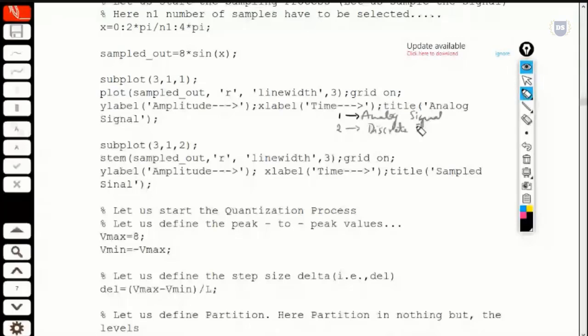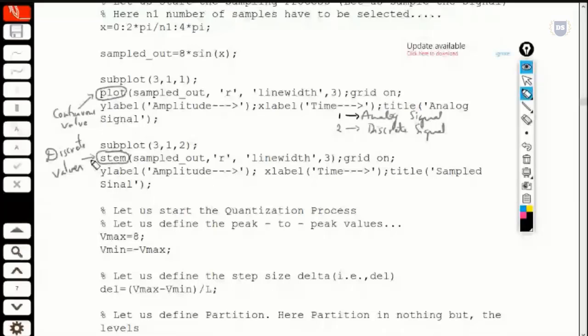In order to plot this discrete signal, we'll make use of the keyword stem. The difference between the keywords plot and stem is that we use plot in order to plot continuous values, whereas we make use of the keyword stem in order to plot discrete values.